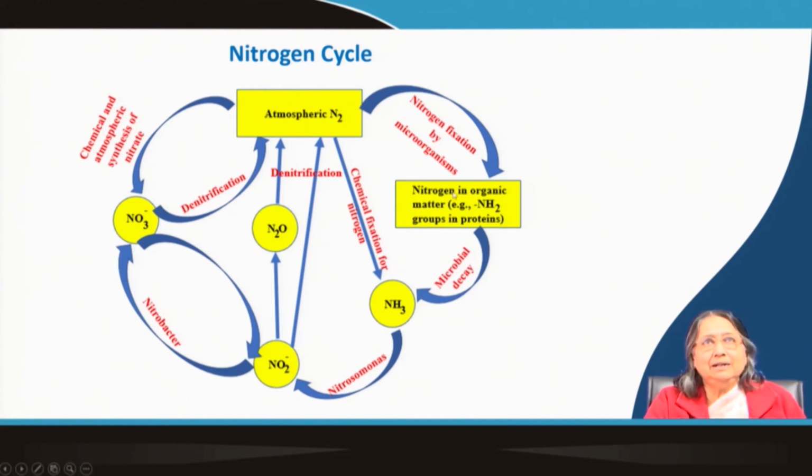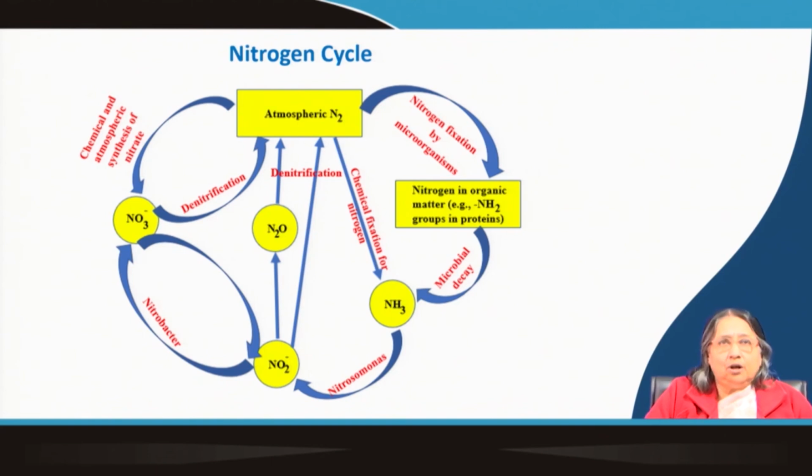Now, here you can see on this side nitrogen fixation by microorganisms, that is biological fixation. You know, sometimes in the villages, in between two main crops we grow the peas. Okay. Why? Because you know that there are some bacteria present in the roots.